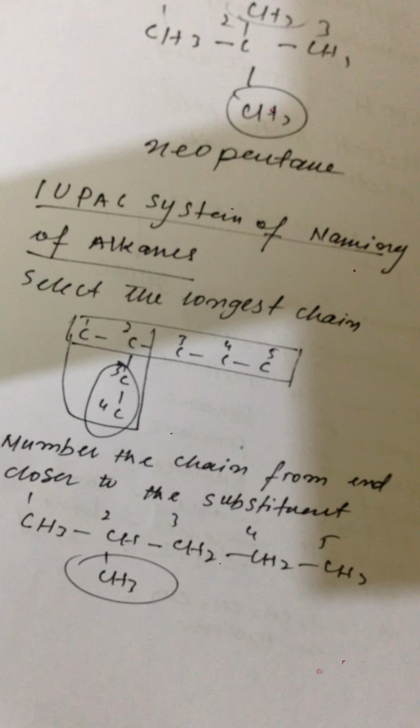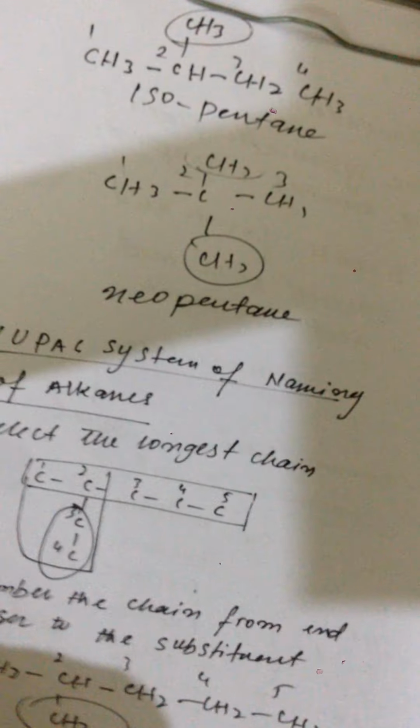Now the third rule. The substituent is named along with its position by indicating the number of the carbon atom to which it is attached before the parent name.